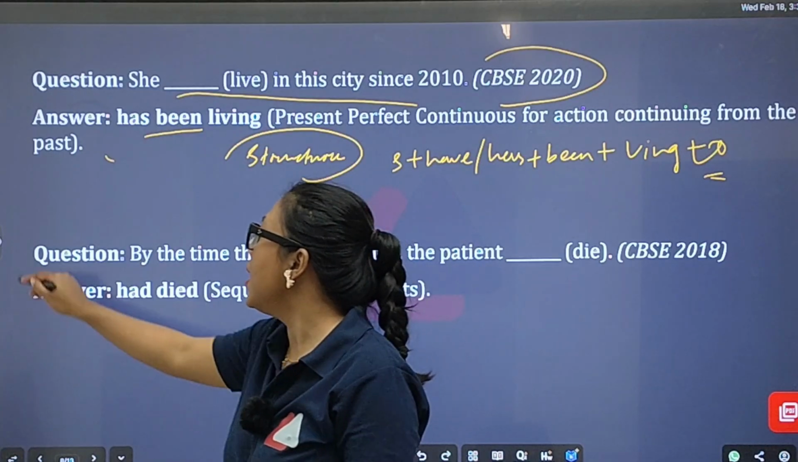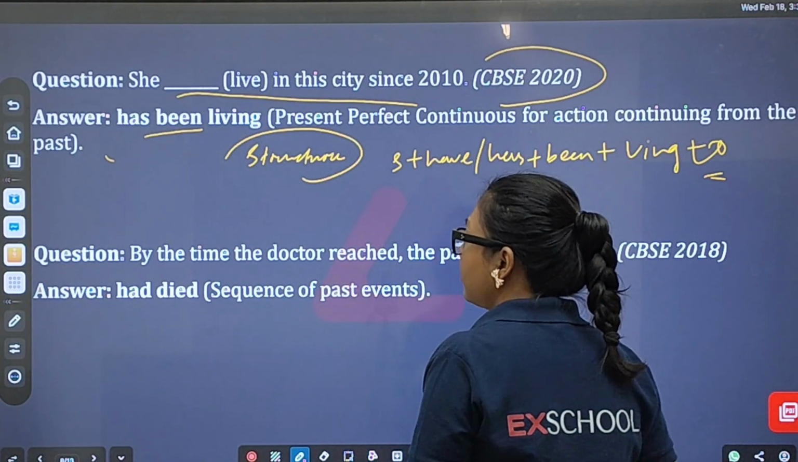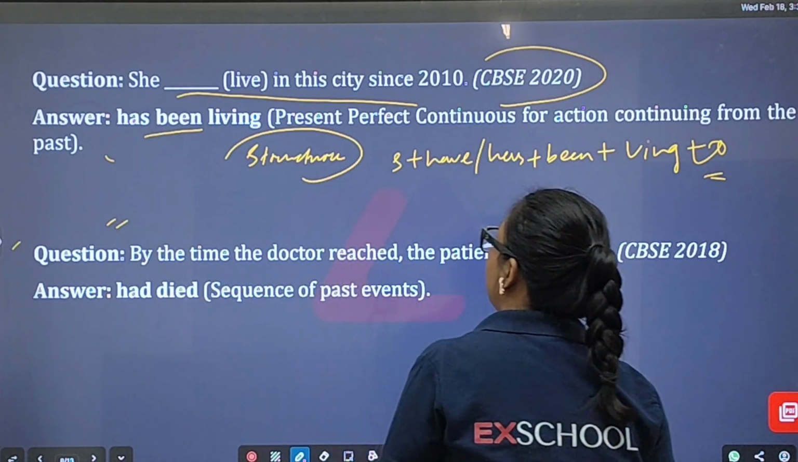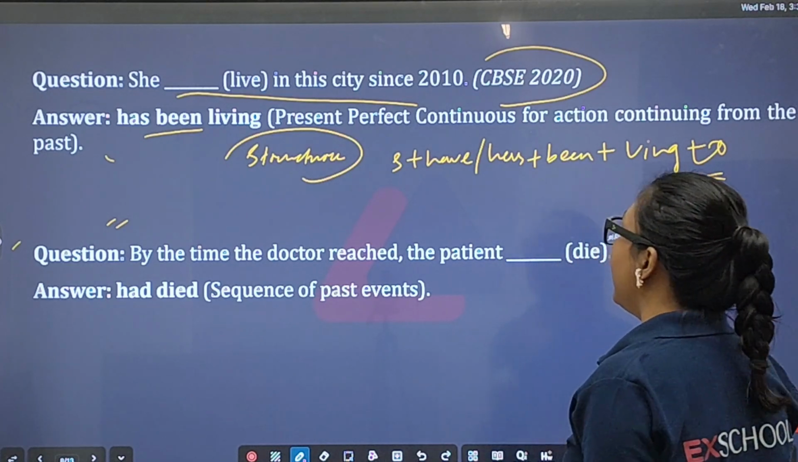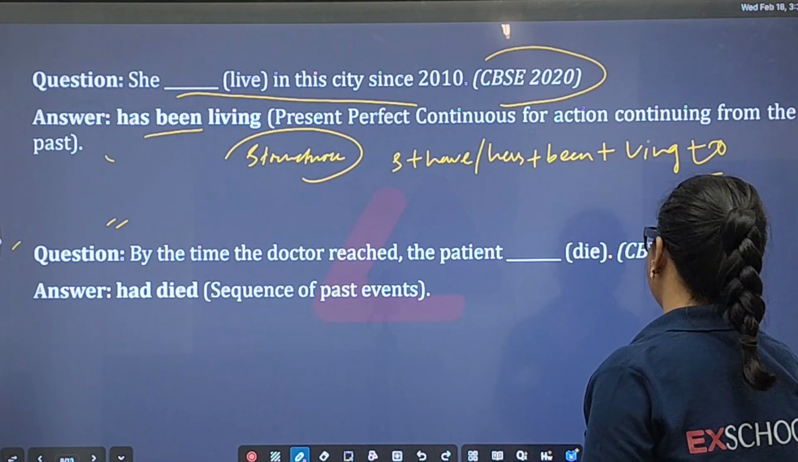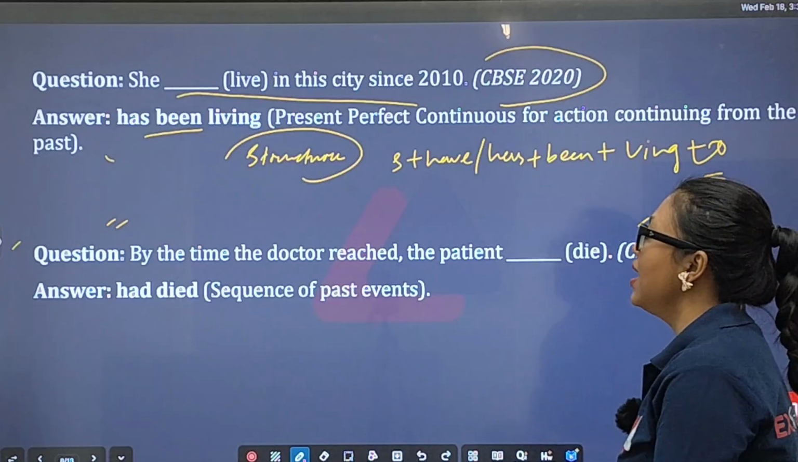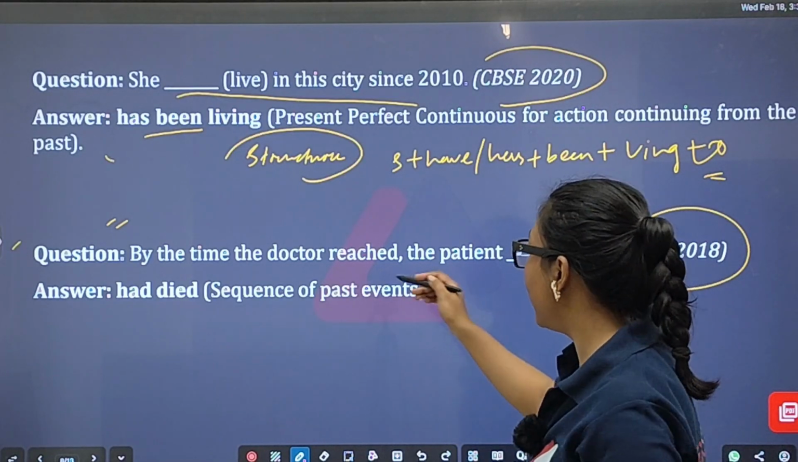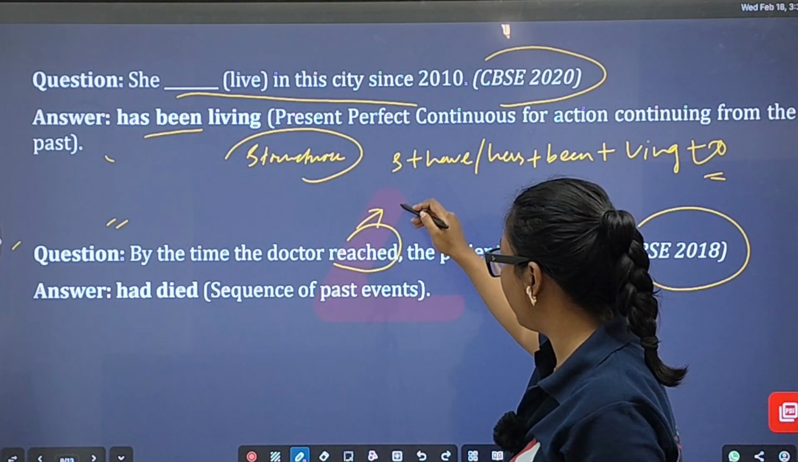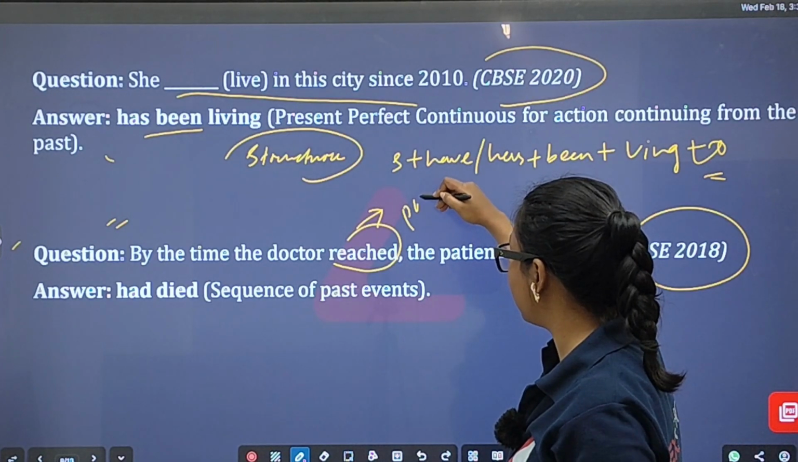I hope it's clear for you. Let's move on to the next question: by the time the doctor reached, the patient died. Definitely it was asked in 2018. So by the time the doctor reached, somewhere you have got it already. Somewhere it indicates past tense, right?